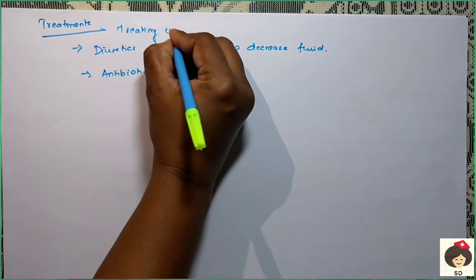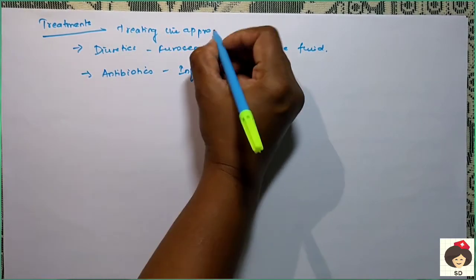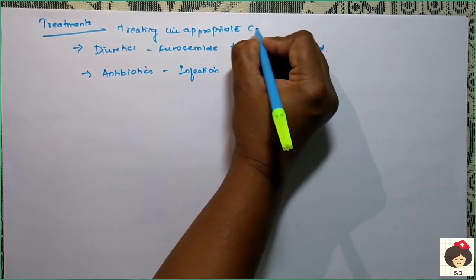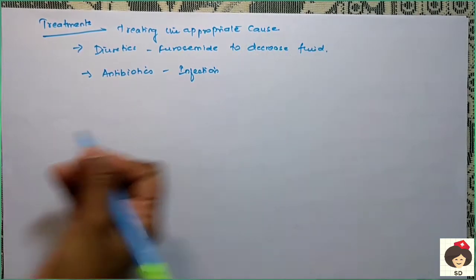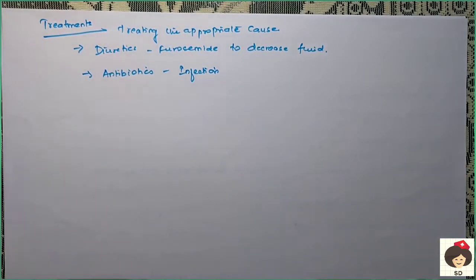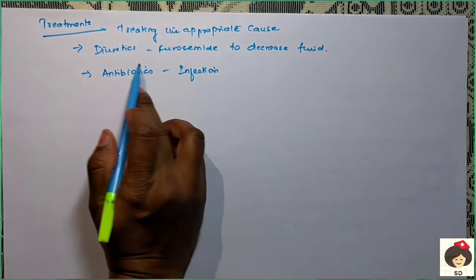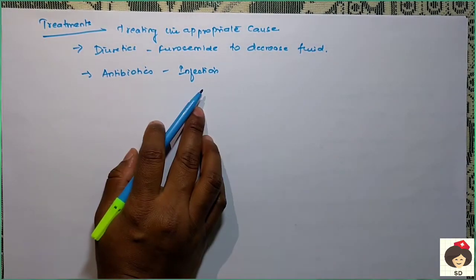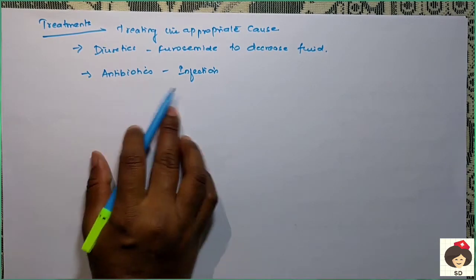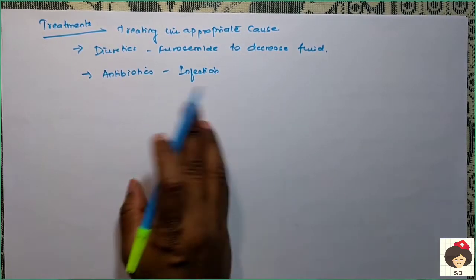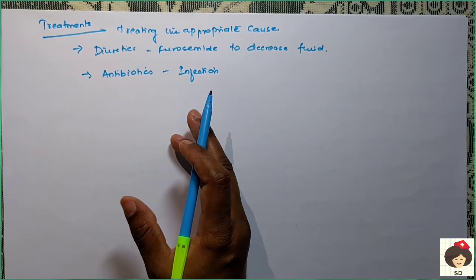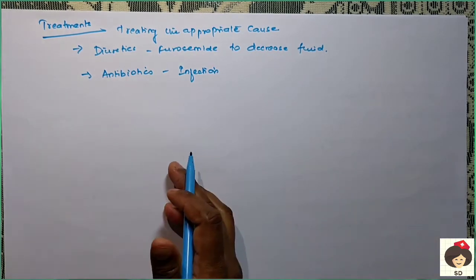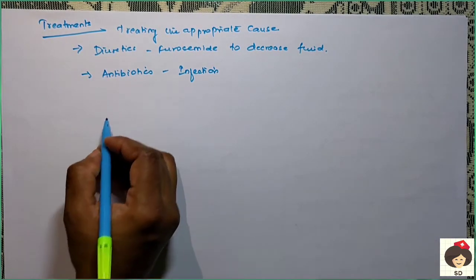Okay, so you have to see what is the cause that is causing pleural effusion, and that cause will be treated. Okay, so in case the patient is having congestive heart failure and so much hydrostatic pressure, then you have to decrease the pressure by giving furosemide, and in case there is any infection, you have to give antibiotics. Okay, there are so many antibiotics, amoxicillin, levofloxacin, etc. according to the culture and sensitivity reports.